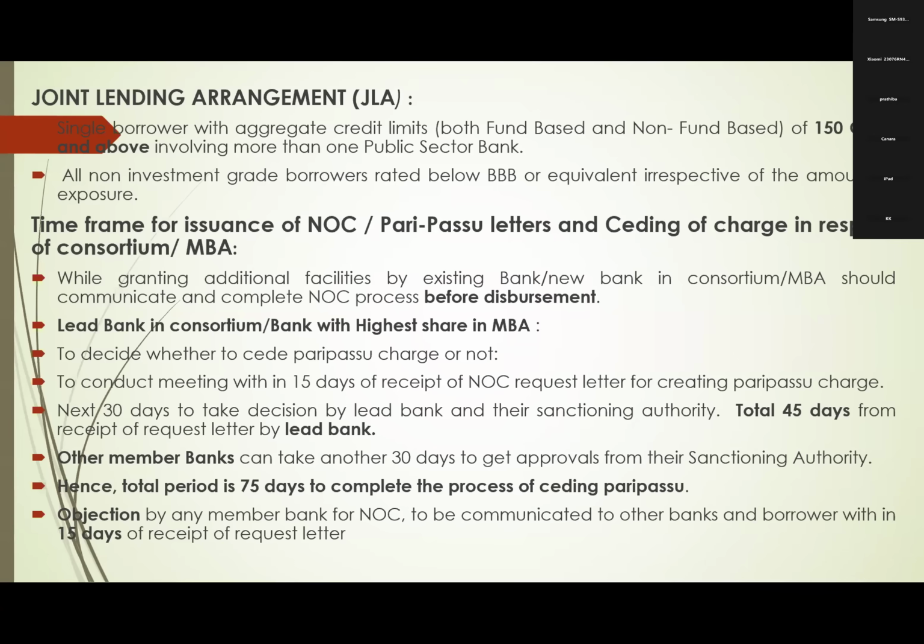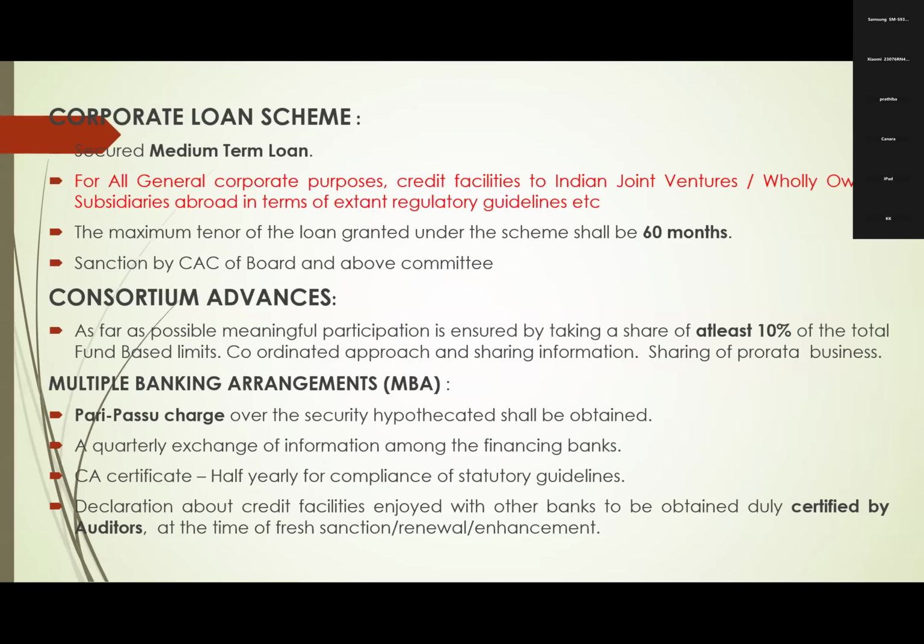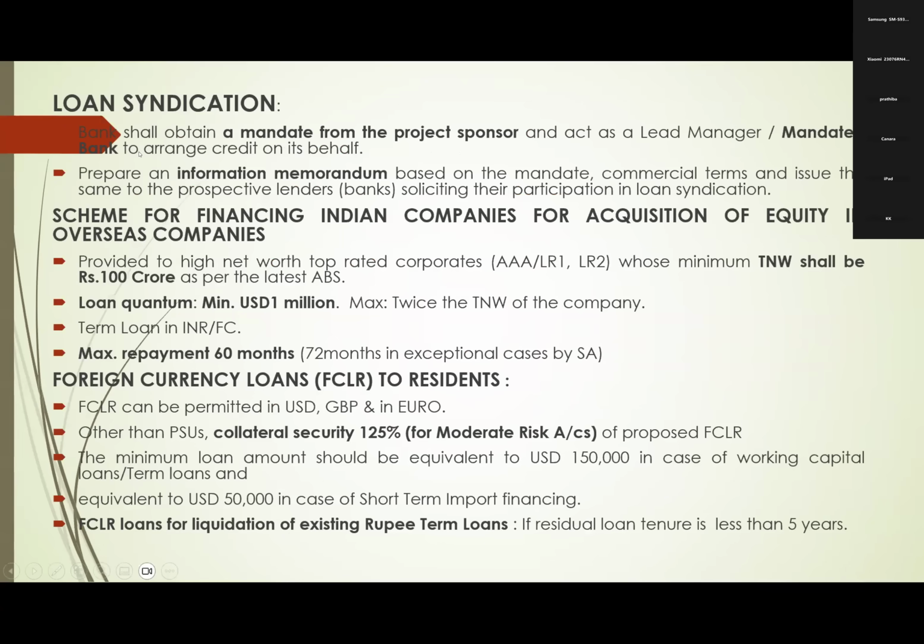And the next one is syndication of credit. Syndication. What is this loan syndication? This also we will cover. Here, the same example we will take. The party needs 1,000 crores. The party will bring his project report to Canara Bank, for example. The party has come and approached Canara Bank. Baba, I need some 1,000 crores, this is my project report. So he has given a mandate to Canara Bank: you sanction the full loan or you may arrange some portion from other banks also. So the mandate is given to Canara Bank by the borrower.